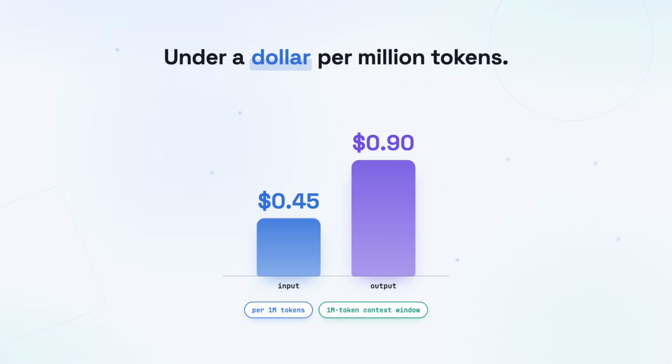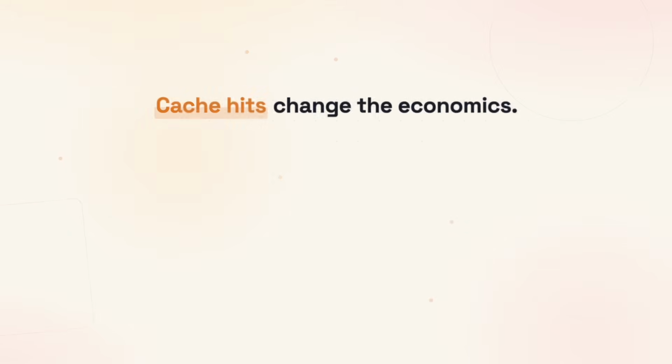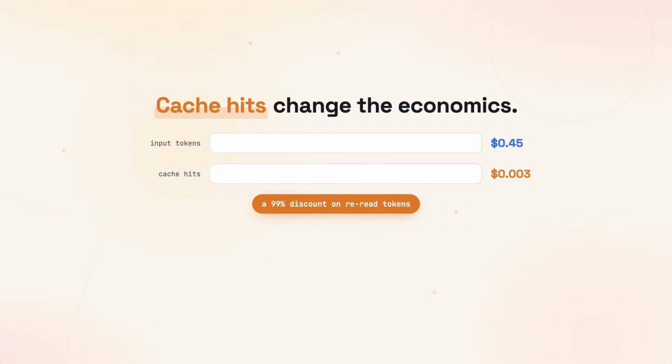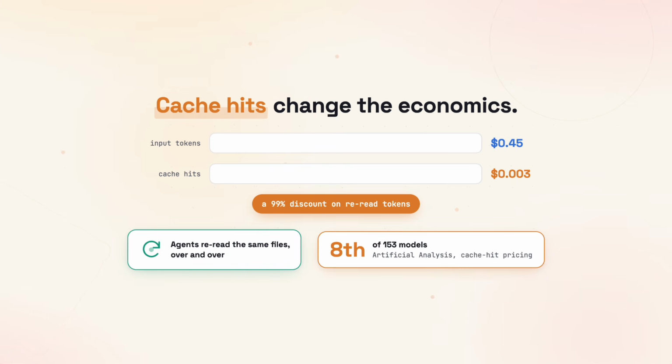And here's the detail I find most interesting. Cache hits cost about a third of a cent per million tokens, a 99% discount. For agent workloads that reread the same files over and over, that cache price changes the economics completely. Artificial Analysis ranks it 8th out of 153 models on cache hit pricing.